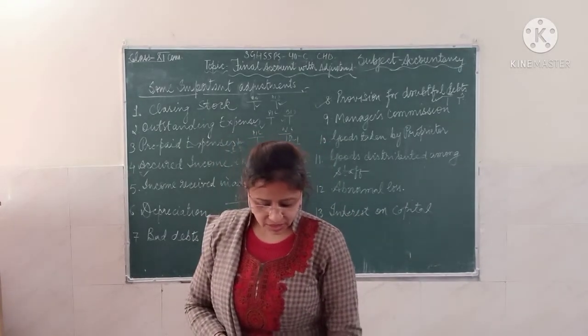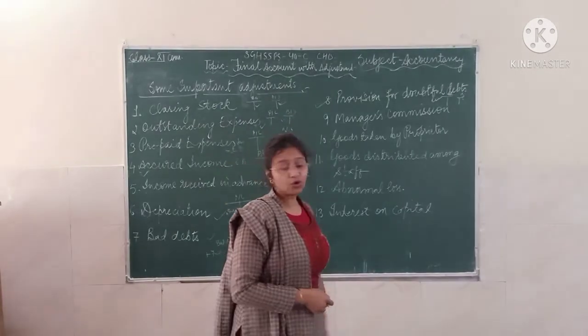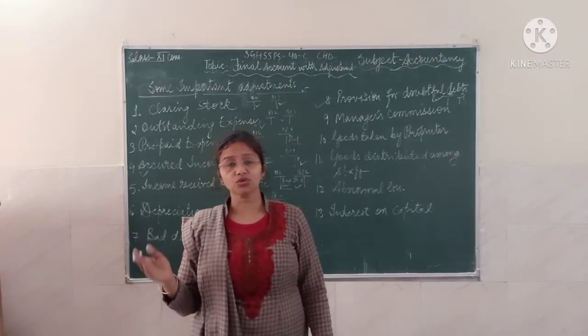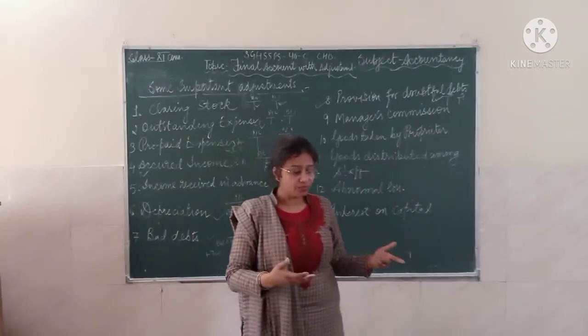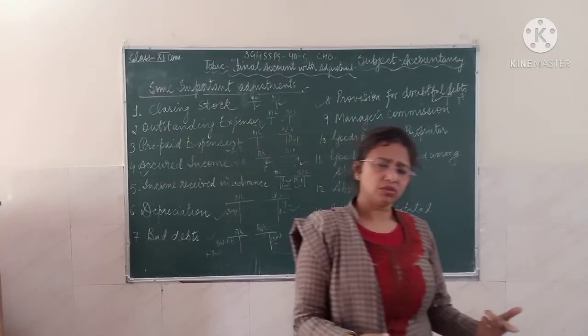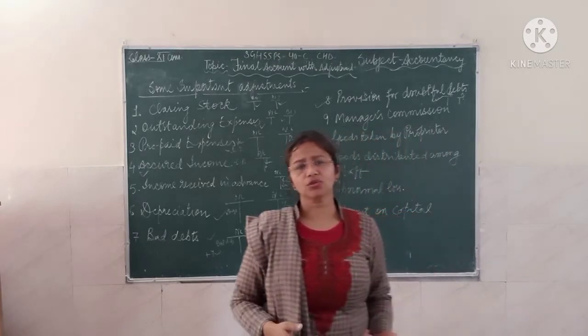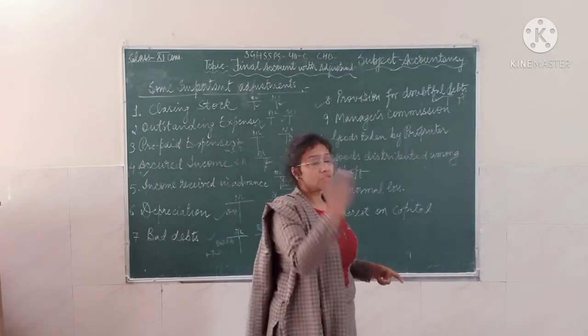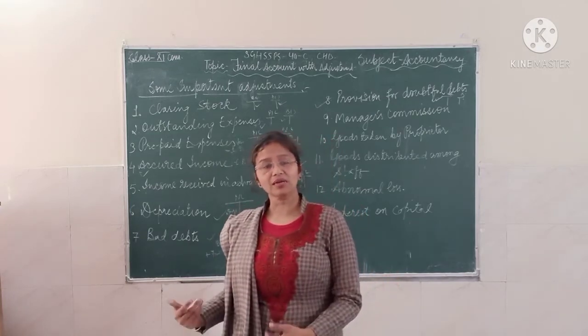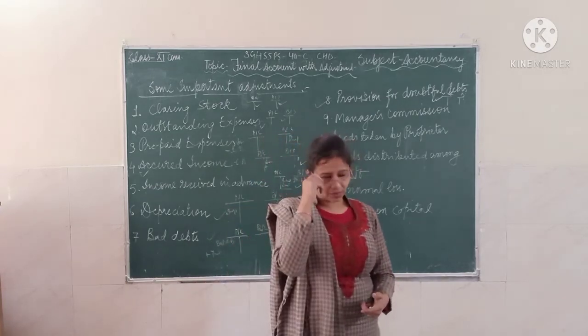Now next is your interest on capital. What do you mean by interest on capital? From the business point of view, it is just like an expense to the business, and when we look from the owner's side, it is a benefit on the capital.